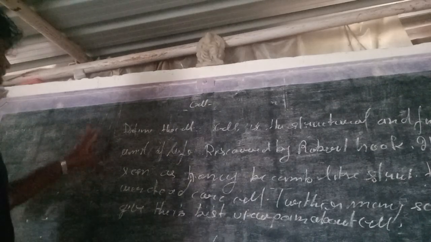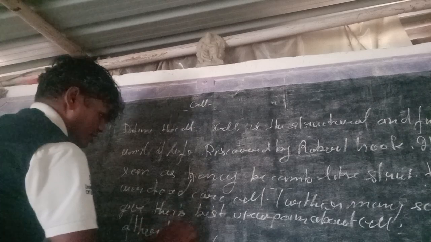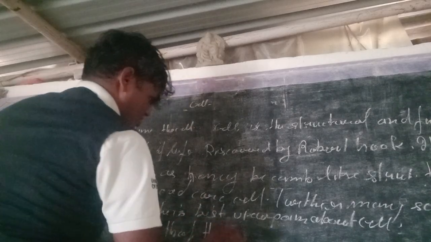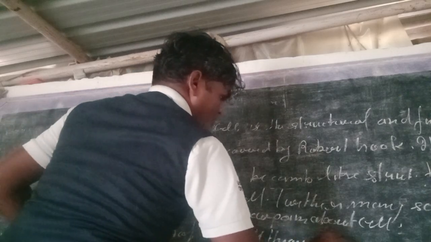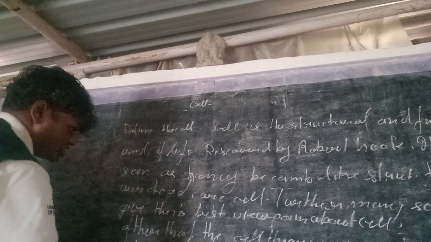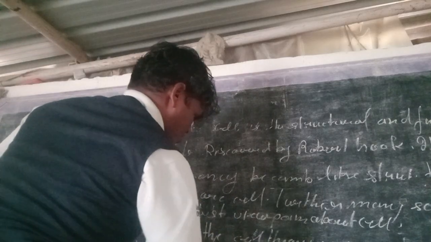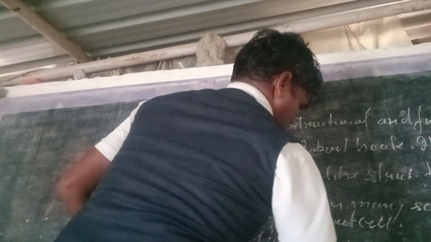So here is the cell, and after that the cell theory was proposed by the scientists Schleiden and T. Schwann.